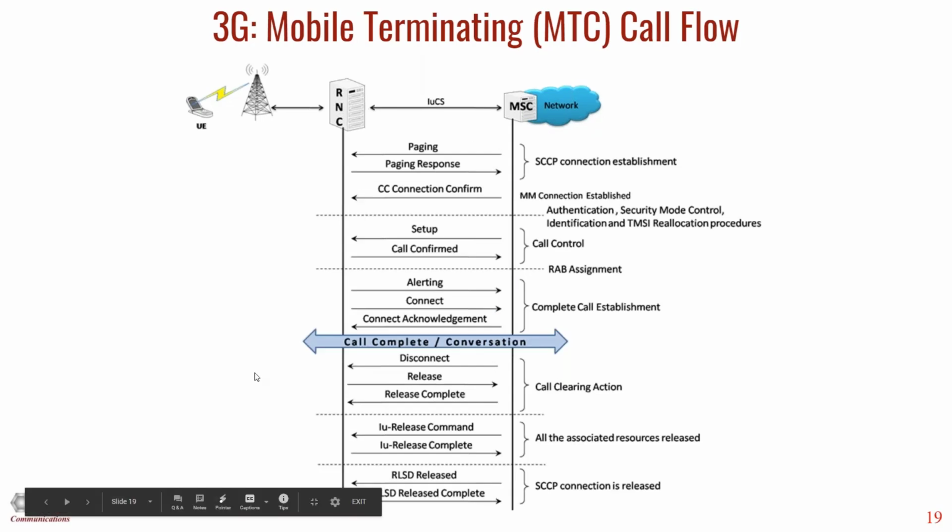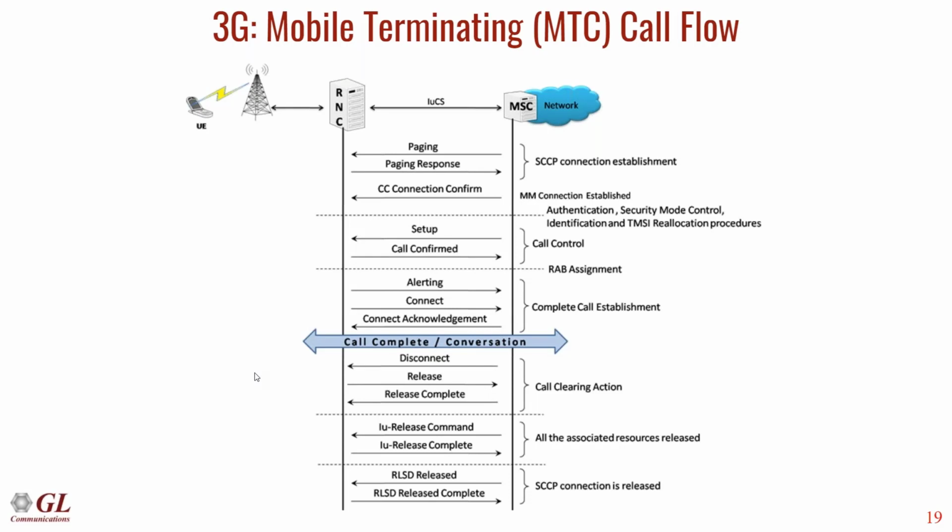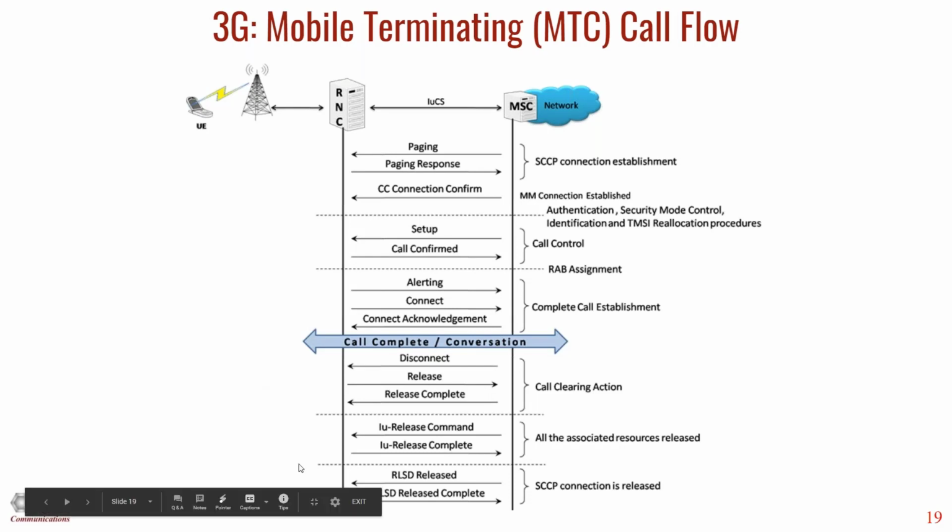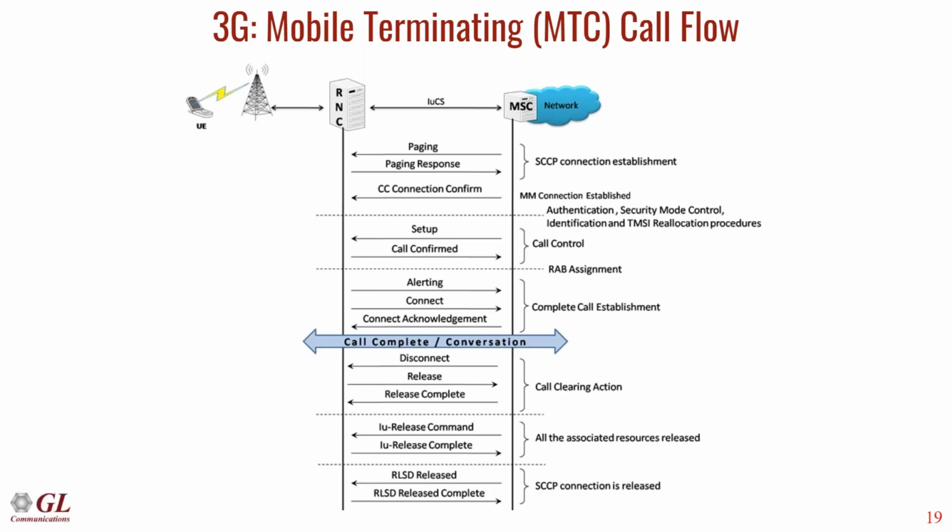So similarly, this call flow is actually showing what happens whenever a mobile is receiving a call in the 3G network. Whenever anybody calls a mobile within the 3G network, the MSC will send a paging message over the broadcast interface. UEs will always listen to the broadcast interface, and whenever one detects that paging has been initiated to itself, it will respond via paging response, thereby requesting connection with the MSC.